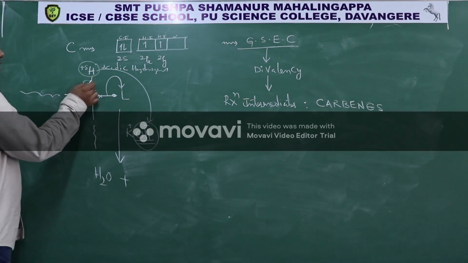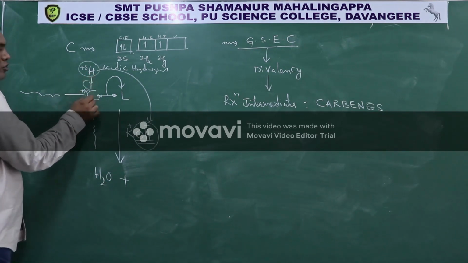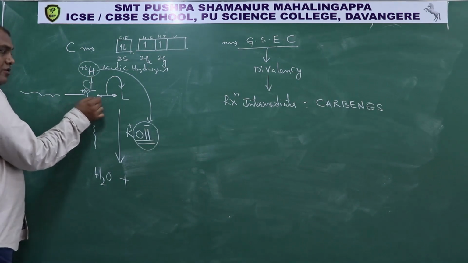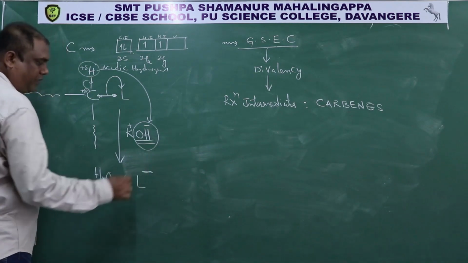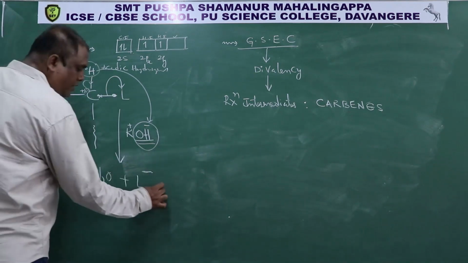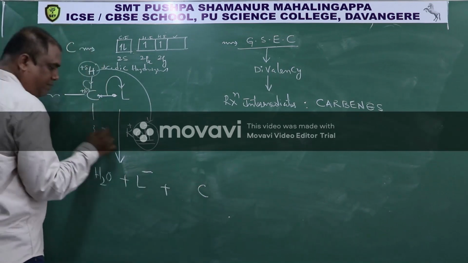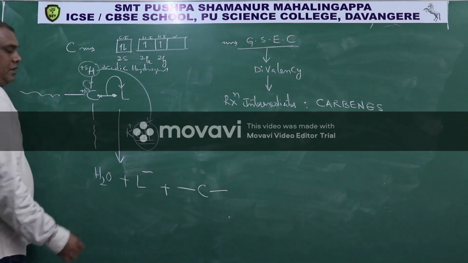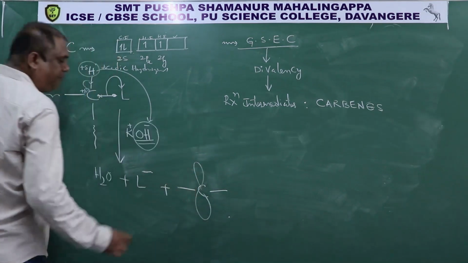So now when this bond pair comes, means hydrogen's electron and carbon electron both going here, it is becoming negative. When this becomes negative, this is pulled away and forms L minus. So now what is there? This carbon, this bond, then this bond, then one orbital becomes empty.